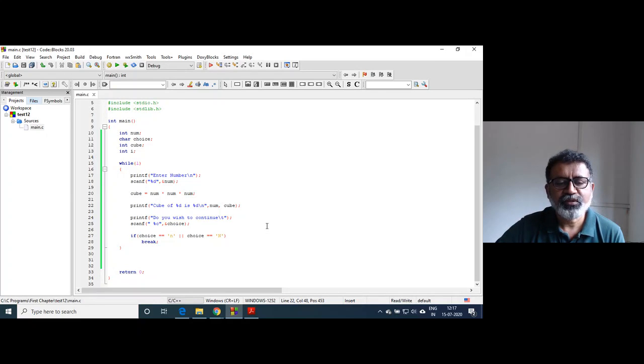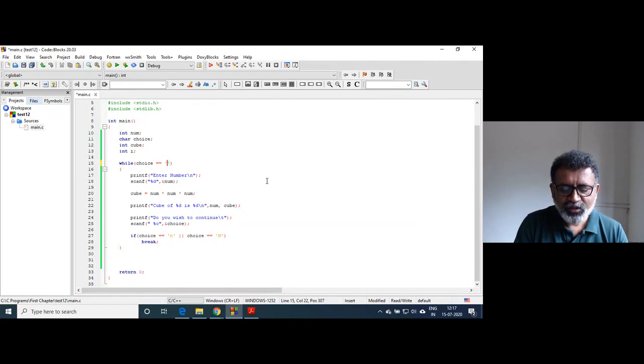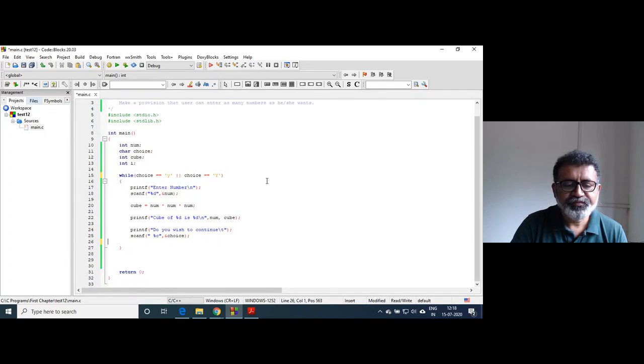Right? Okay. Somebody will write like this: while choice equal to yes or choice equal to capital Y. Somebody may not use the break statement.